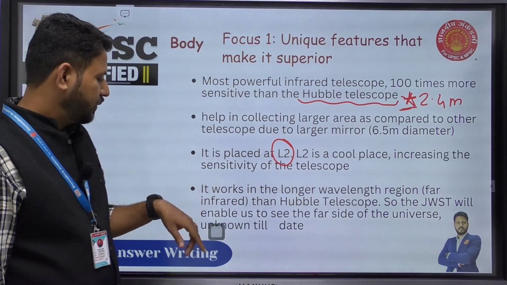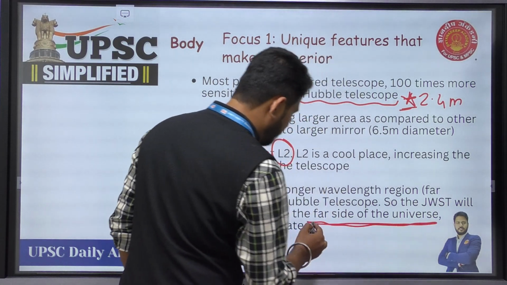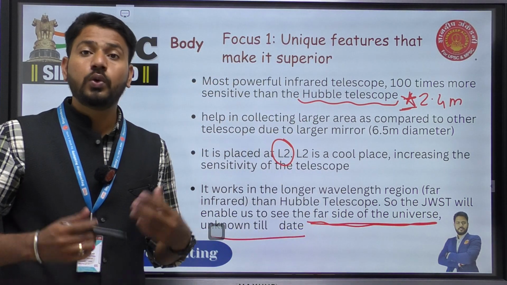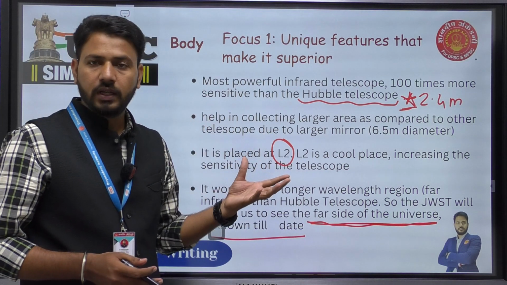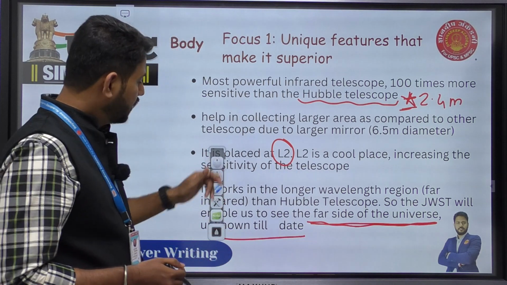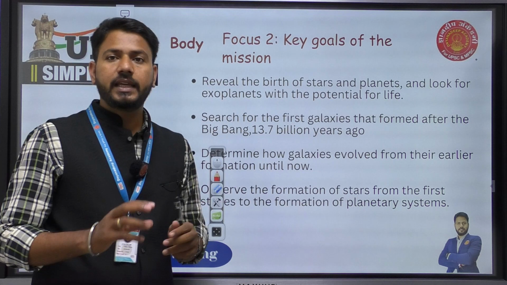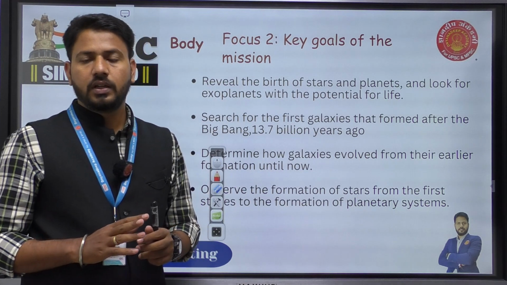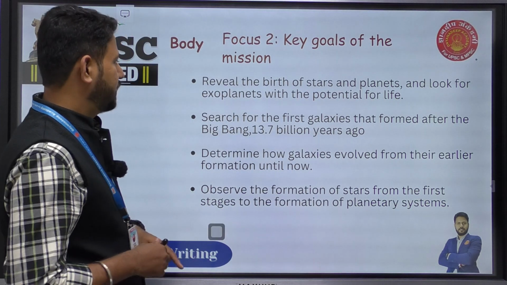JWST will enable us to see the far side of the universe, the side of the universe which is unknown to mankind. So these are all the unique features of the James Webb Space Telescope. Now the second part of the body, the second focus, is the key goals of this mission: what goals were intended when we launched the James Webb Space Telescope.